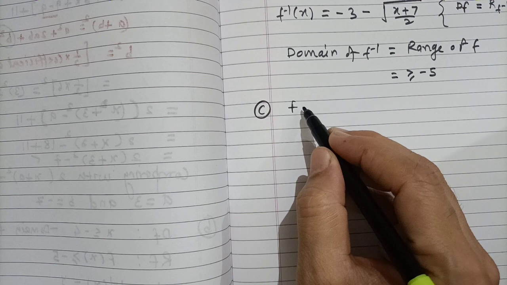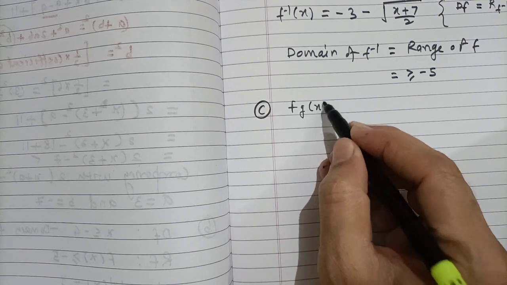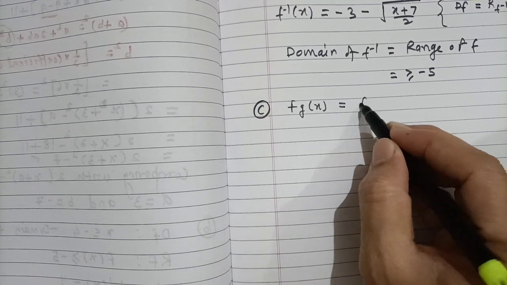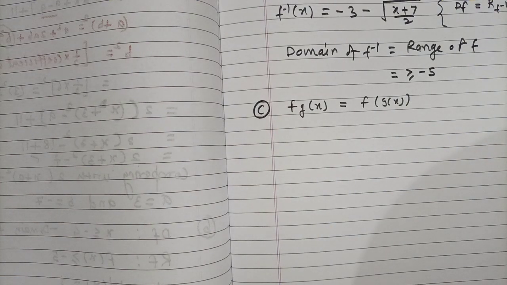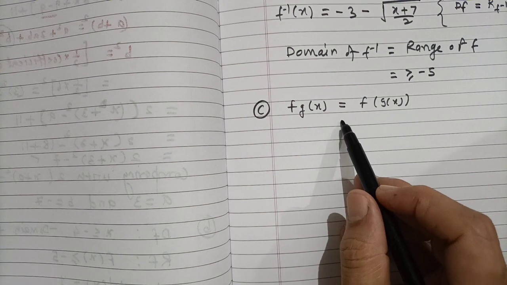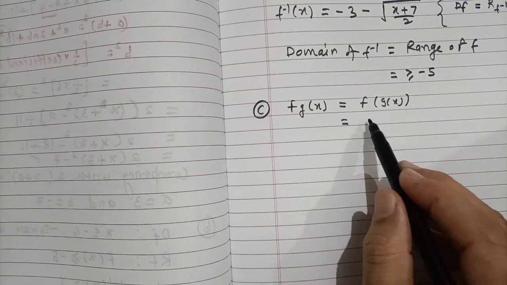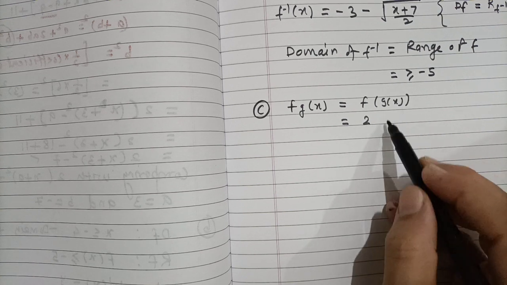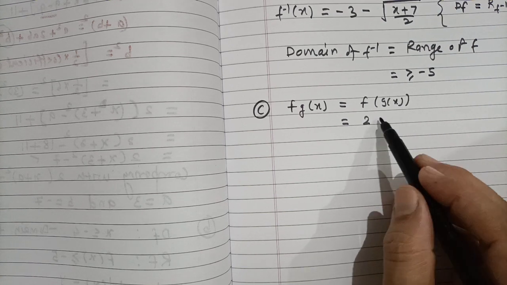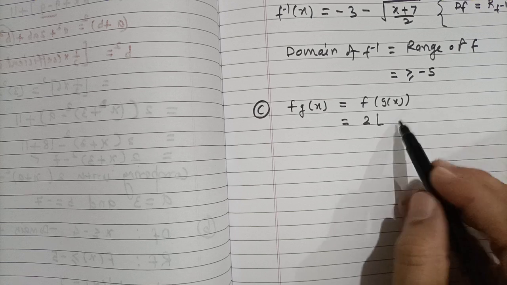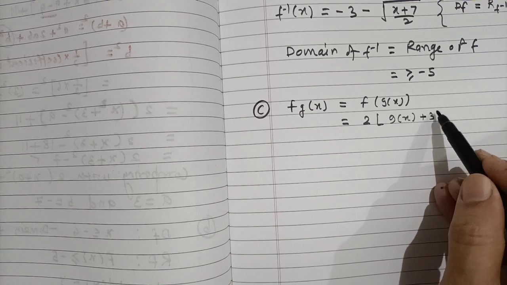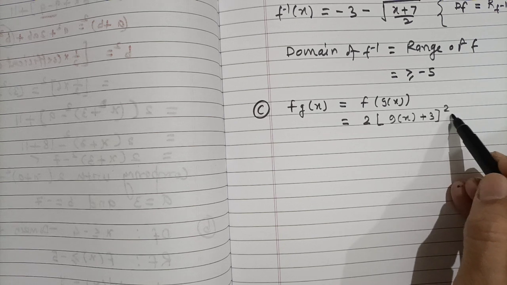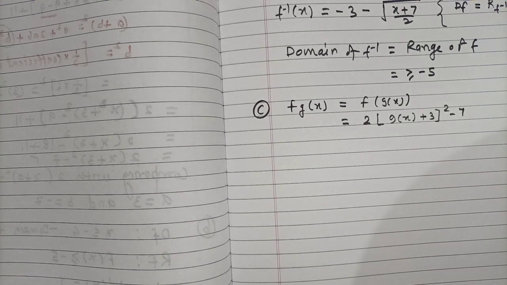So f g of x, that is, our input for the function f is g of x. But how is f defined? Always take this completing square form. So this is 2 times g of x plus 3 as it is, squared as it is, minus 7 as it is.